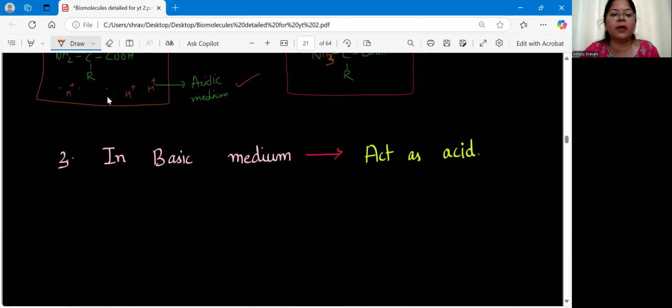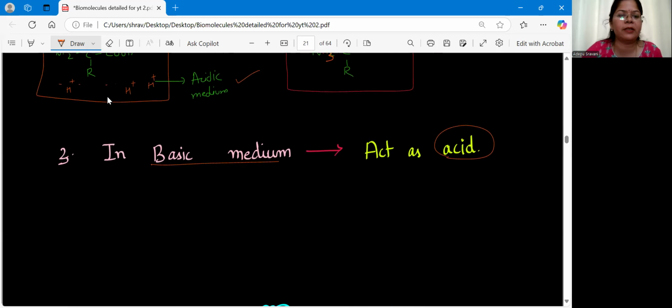Similarly, when the amino acid is kept under basic medium, it will act as an acid. Clear? Now here I won't give the full explanation, or okay, I'll give what is there. So let me consider this one: COOH, NH2, then we have H and R. Clear? So when you are keeping it in basic medium, what do we have? We have more and more of NH2.